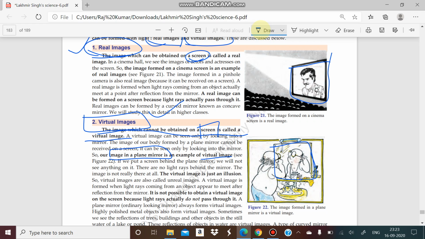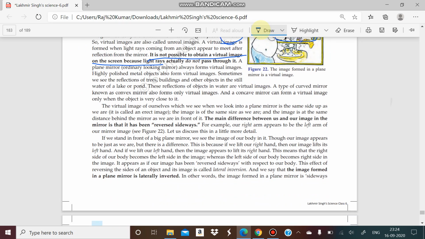It is just an illusion. It is not real. Why? Because it is not possible to obtain a virtual image on a screen. If we see an image on a screen, then we say it is real. But if we see an image that we cannot get on a screen, that is known as the virtual image. I think you got the meaning of it.